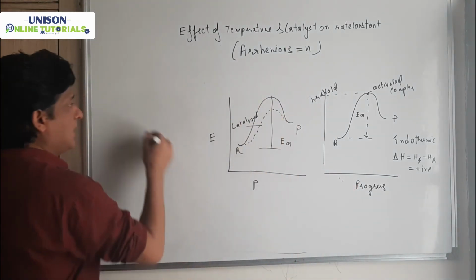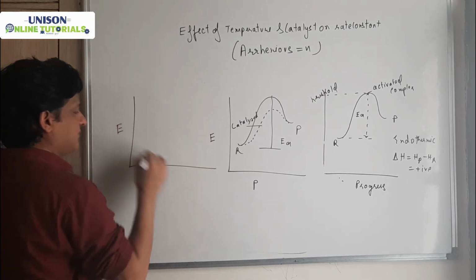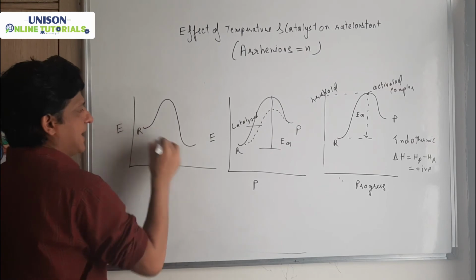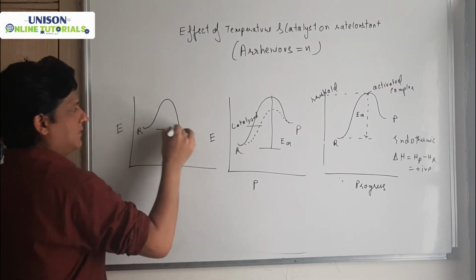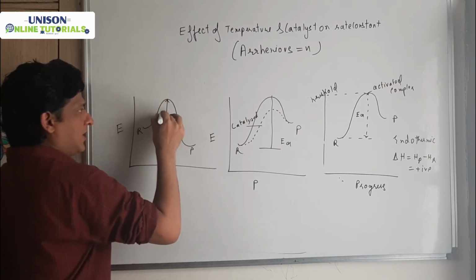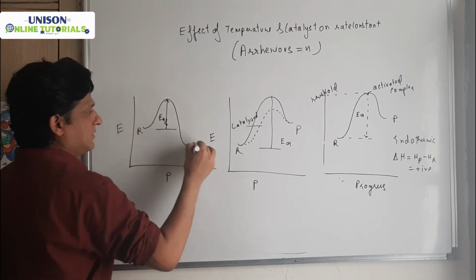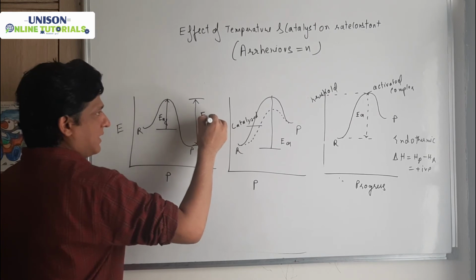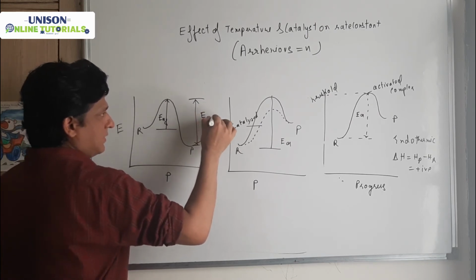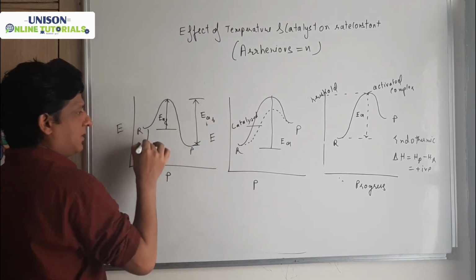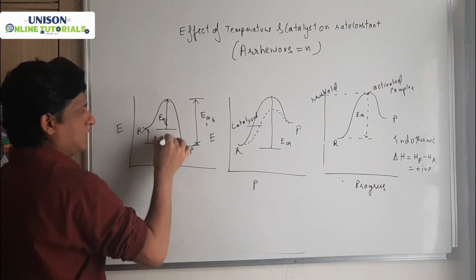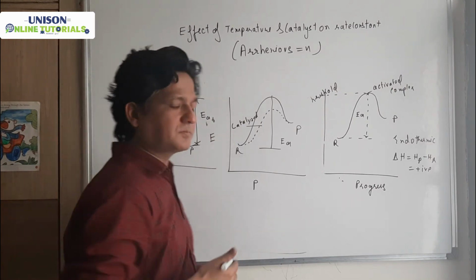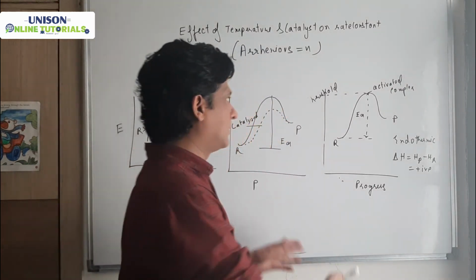Clear? Again, if we have a plot of energy versus progress of reaction for exothermic, this is reactant, this is product. This is your forward activation energy, this is your backward activation energy. And this is your delta H. This is for exothermic, this is for endothermic. Clear? So this was about catalyst.